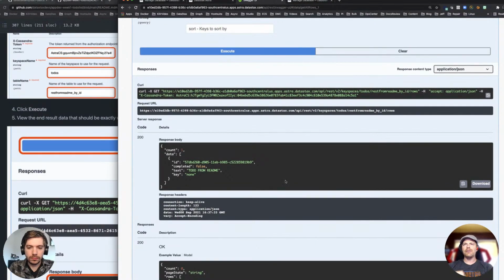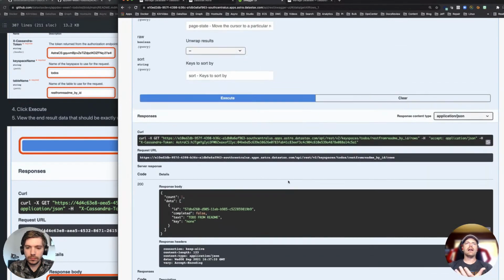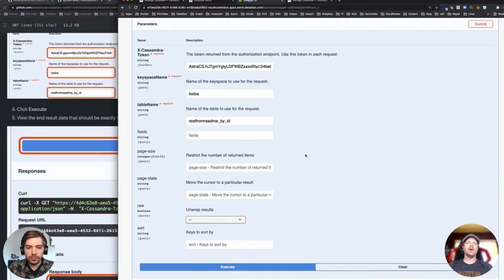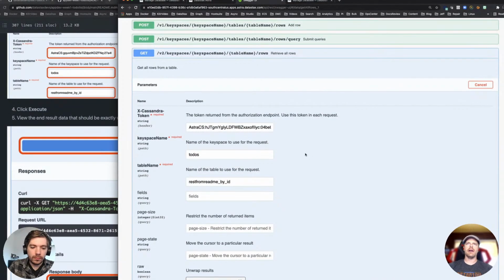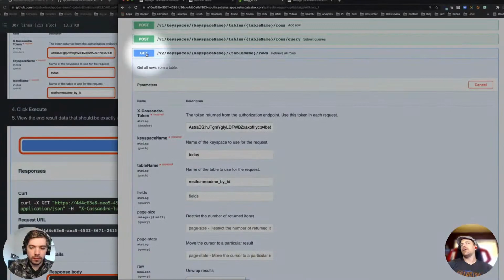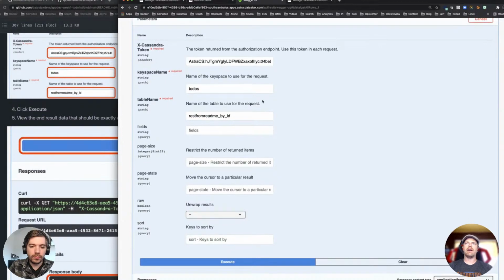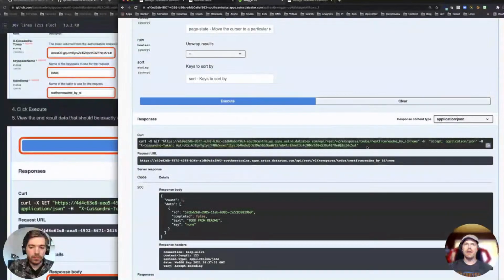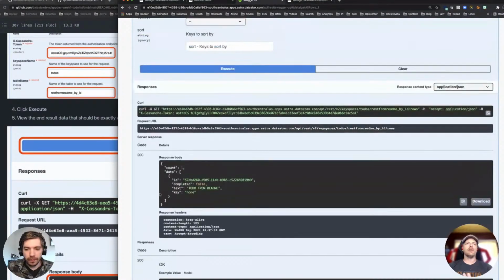Now, to TLF's point, though, this seems like a lot of steps. Am I really going to do this in my app? Again, this is a tool that's used to help figure out how you're going to interface with the database. There's some key pieces of information you're getting here. One, you know the type. I know it's a GET. Two, I can actually see the exact API, the REST endpoint that I need. I can also see what are the various fields that are available and such like that. And then I see this whole thing being constructed. Here's a curl command for it, right? I mean, this is a development tool.